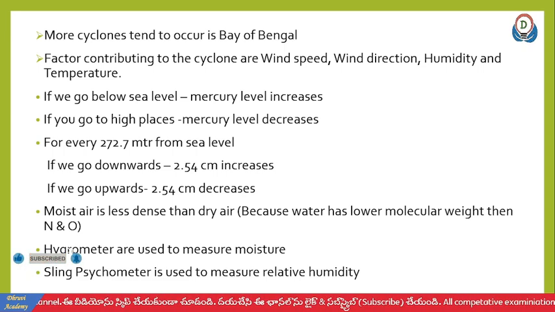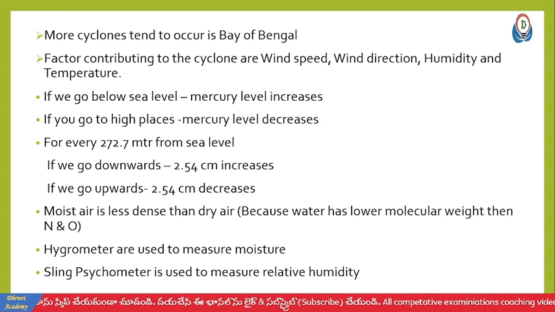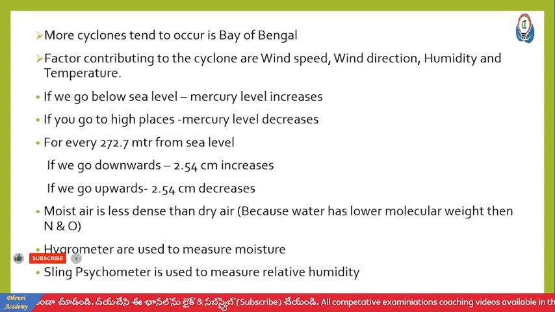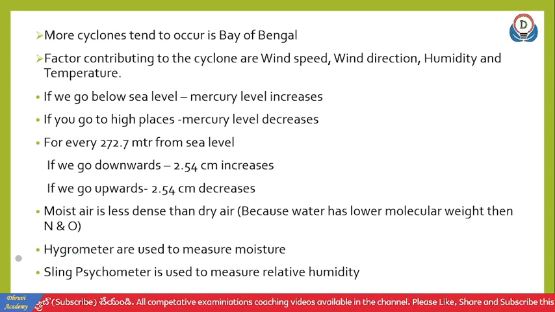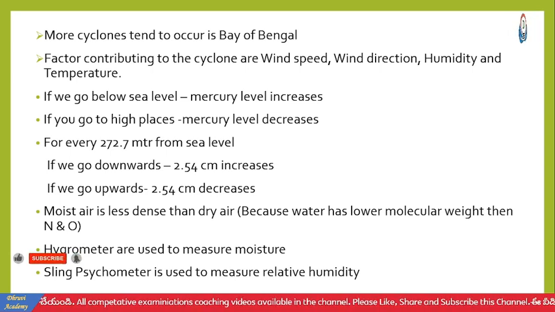If we go below sea level, the mercury level will increase. If we go to high places, the mercury level will decrease. For every 272.7 meters from sea level, if we go downwards, it will increase by 2.54 centimeters. If we go upwards, it will decrease by 2.54 centimeters.